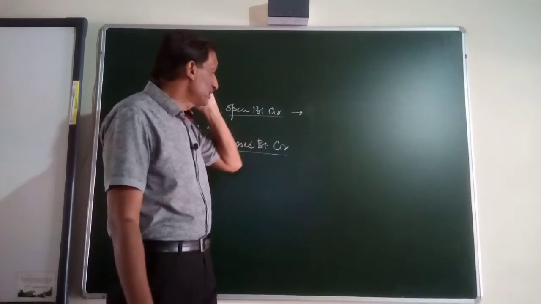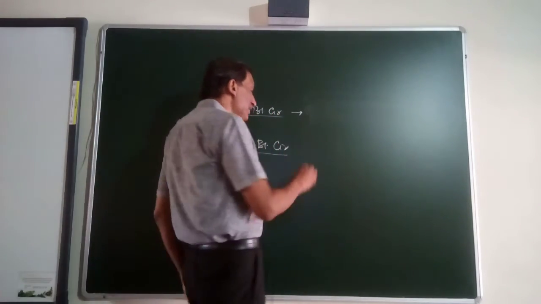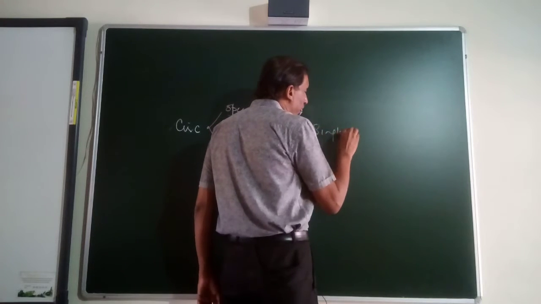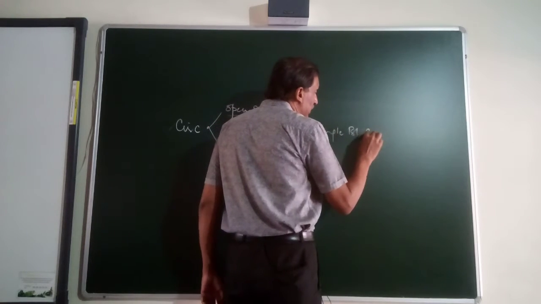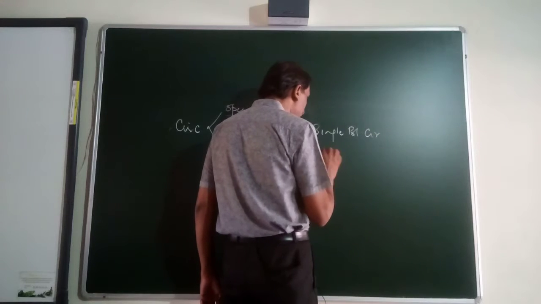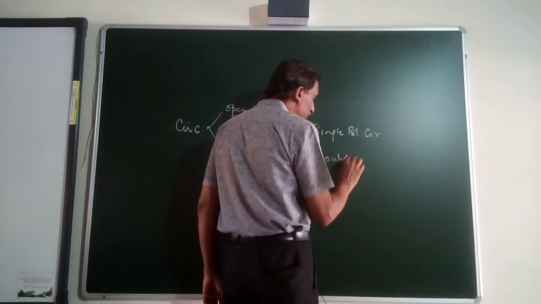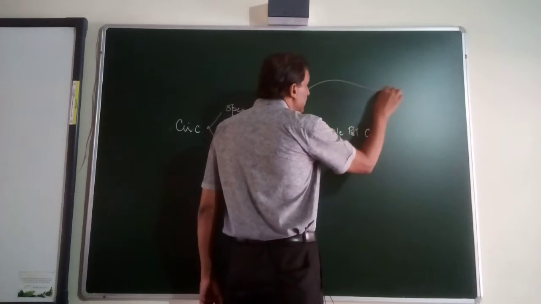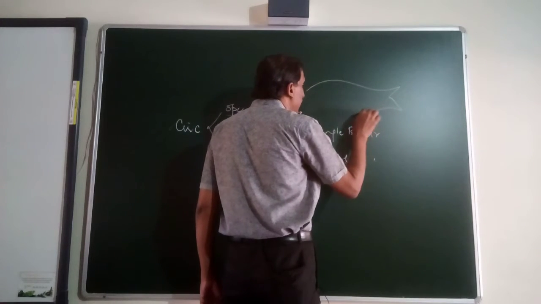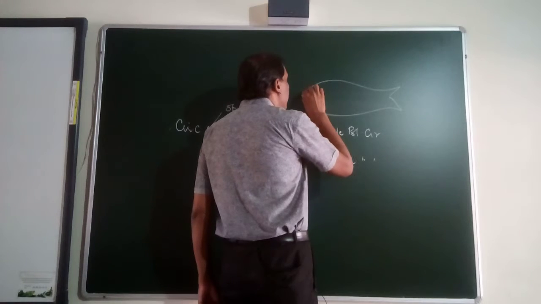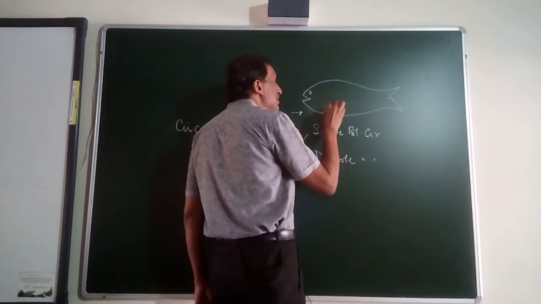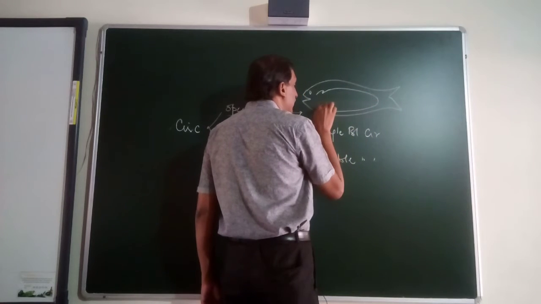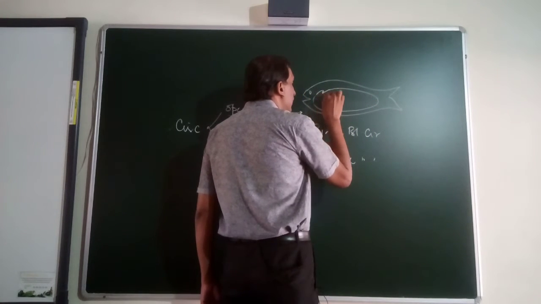So in the closed blood circulation, again there are two types: the single blood circulation and the double blood circulation. In the single blood circulation, as it is found in a fish, this is the heart, and the blood is pumped, and comes back here.